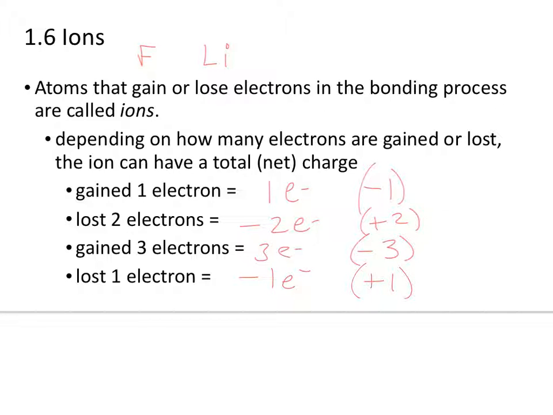So, atoms that join together, that give up an electron, as lithium does, or gain electrons like fluorine does, are called ions because they're not a neutral charge anymore. They've got an unbalance of charges. That's okay, because they do that in order to become more stable. But it does mean they have a certain charge, and therefore they've got certain forces and certain properties that cause them to interact with other matter.